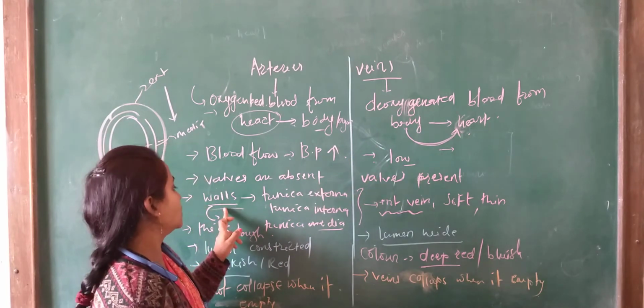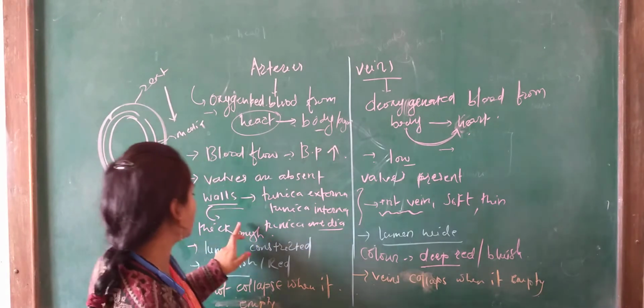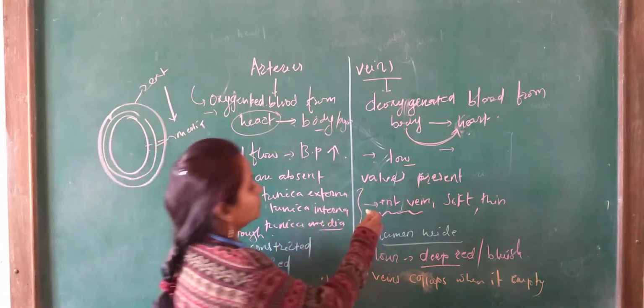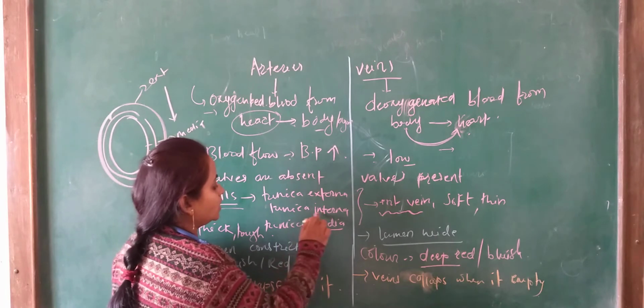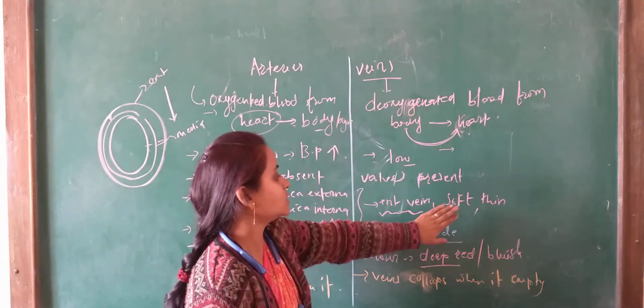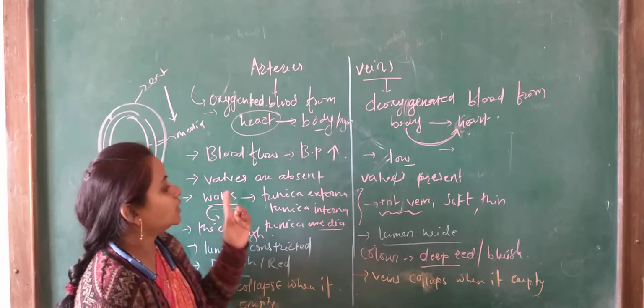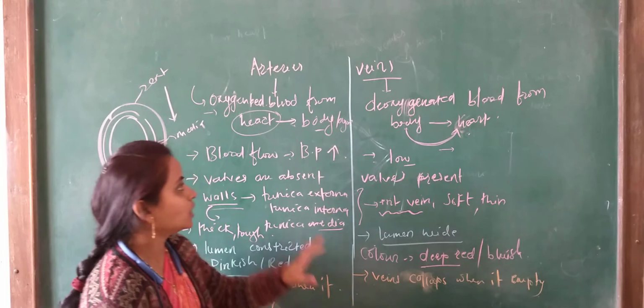The three types of walls, tunica externa, tunica interna and tunica media, are very thick and tough in the arteries, and are present in the veins as well, where they are soft and thin in nature. The lumen is constricted in the arteries and wide in the veins.